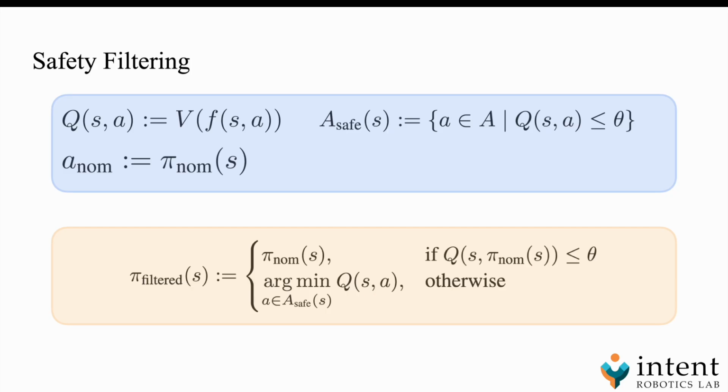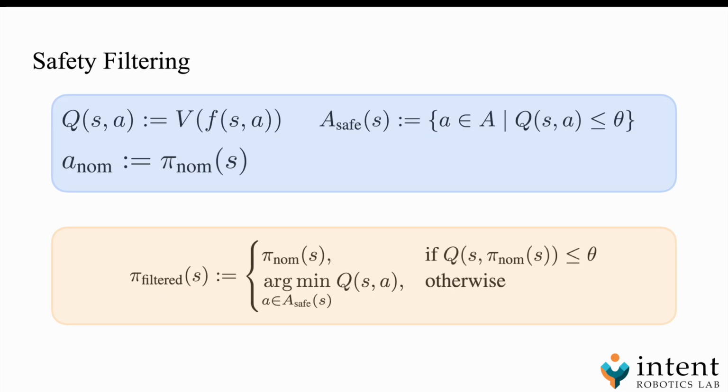During deployment, we can use the value function V to define a Q function and use it to find actions below a risk threshold. If the nominal policy's action is safe, we can take it. If not, we just override it with the safest action available. This gives us a simple safety filter that provides what is known as a switching control.